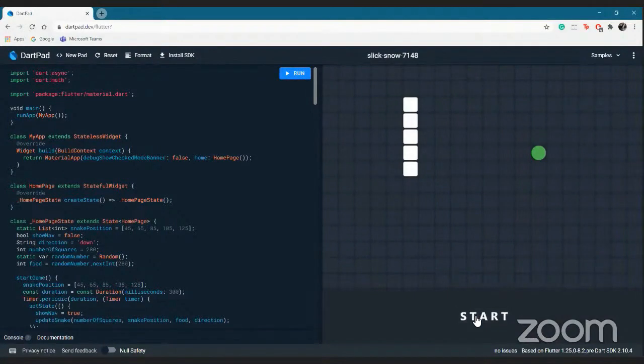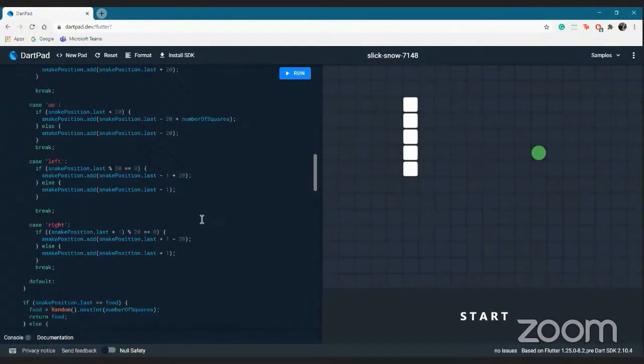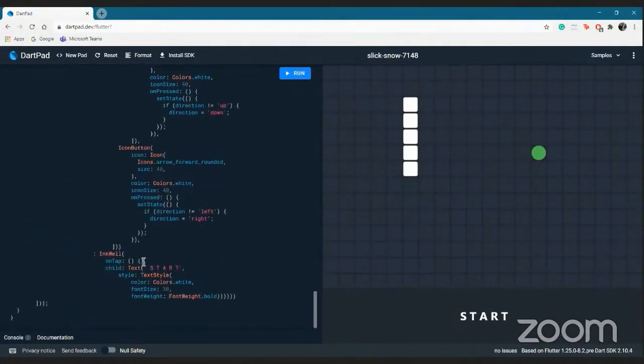Yeah, so let's see if it's working. Oh, okay. I did not add functionality to the start thing. I'll just click start game when it begins. And just a second, guys, it will work. Now let's just run it again and see if it works.